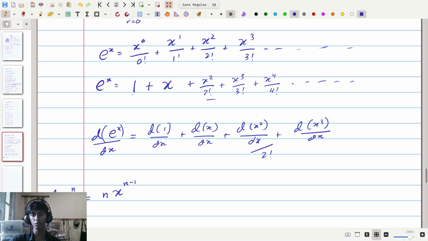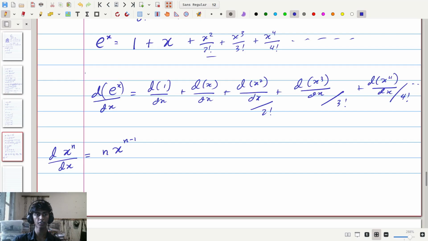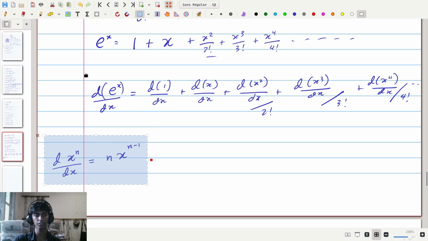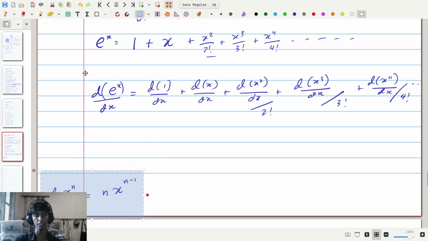This is divided by 2 factorial, this is divided by 3 factorial, and the next one I'll write also as the derivative of x to the fourth divided by 4 factorial, and so on. So in this case, using the formula we have here for the derivative of x to the power of n, we can write each of these terms.